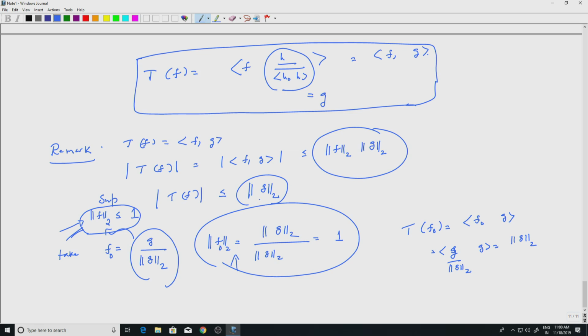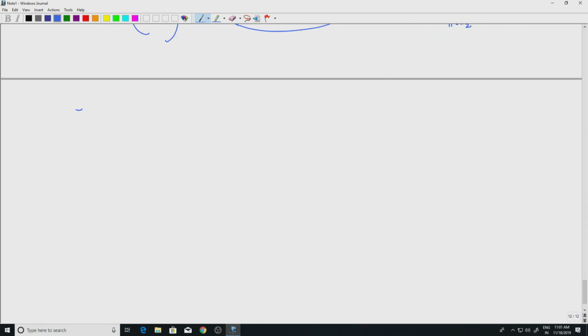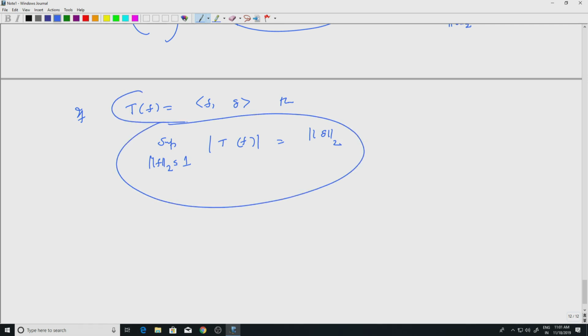So if I put together, what I get is, if Tf equals f inner product with g, then the supremum over L2 norm of f less than or equal to 1 of modulus of Tf is actually equal to the L2 norm of g. Not just less than or equal to, it is actually equal to, because there is an element for which it is. So we have two things: all continuous linear functionals are given by these inner products, and this equality.